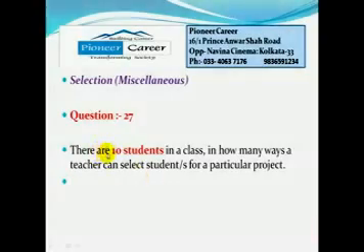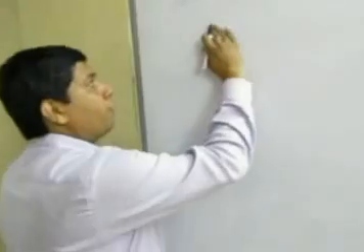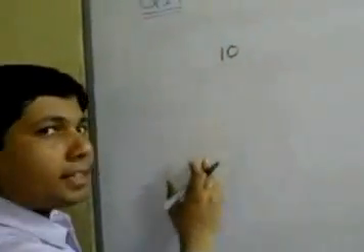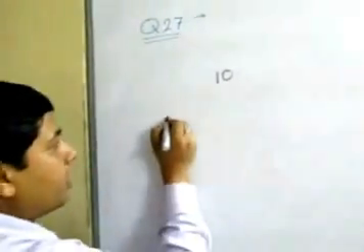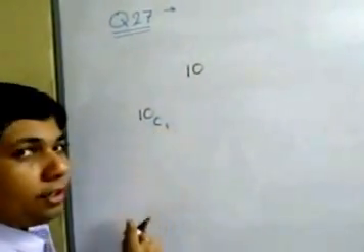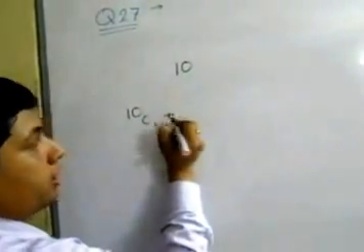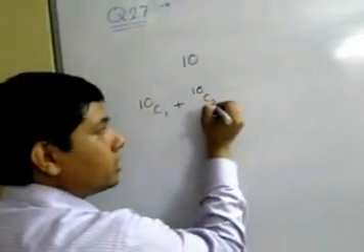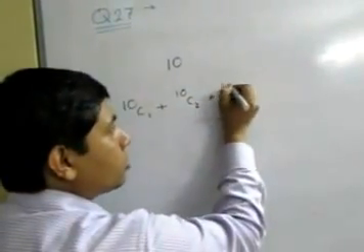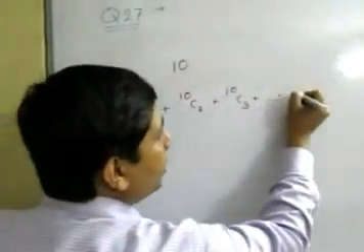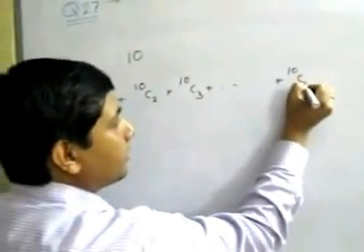Question number 27. There are 10 students in a class. In how many ways can a teacher select a student or students for a particular subject? Means he can select either 1 student or 2 students or maximum up to 10 students. In this case, the total number of students is 10 and the teacher has to select 1 or more students. So if you wish to select 1 student, how many ways can he do that? 10C1. Or, means summation here, if you wish to select 2 students, then 10C2 ways. Or if you wish to select 3, 10C3 ways. And so on, if you wish to select all 10 students, 10C10 ways.